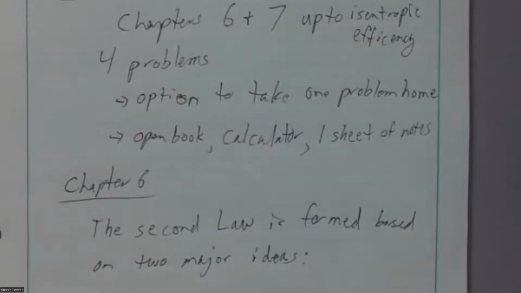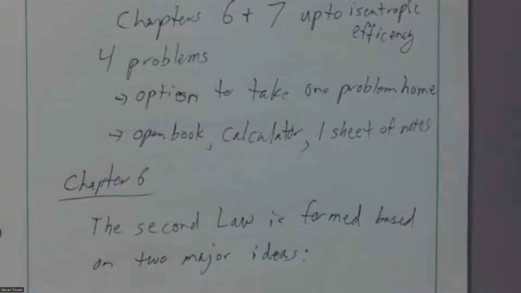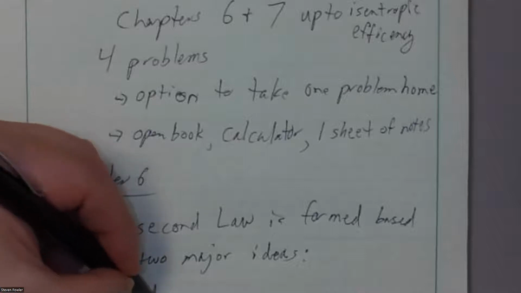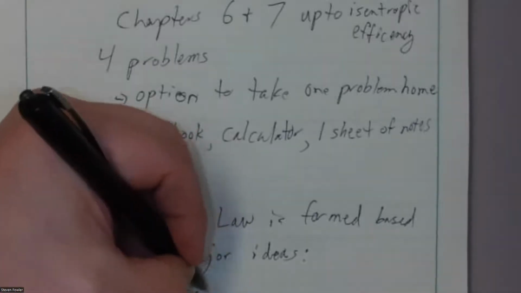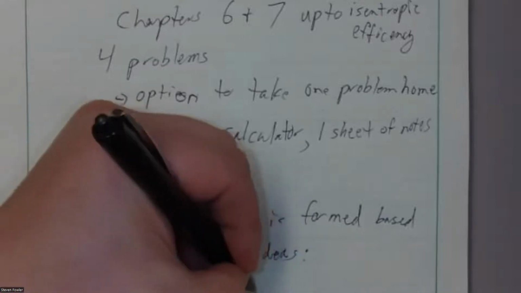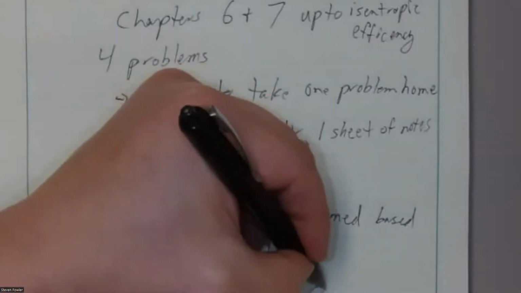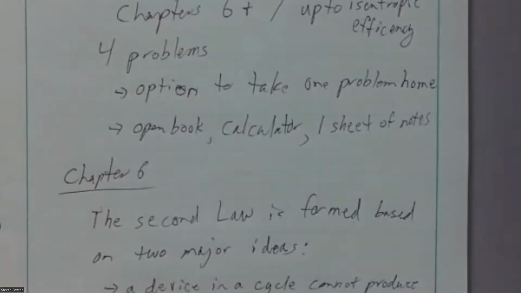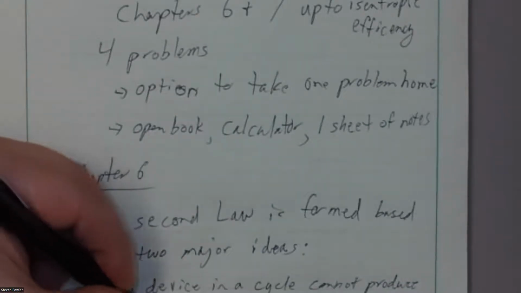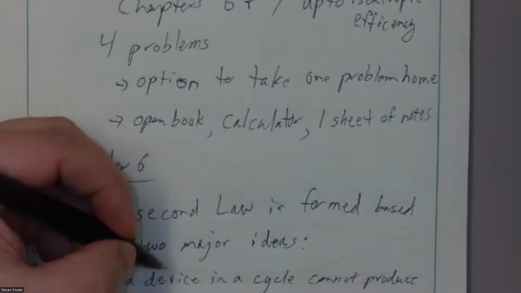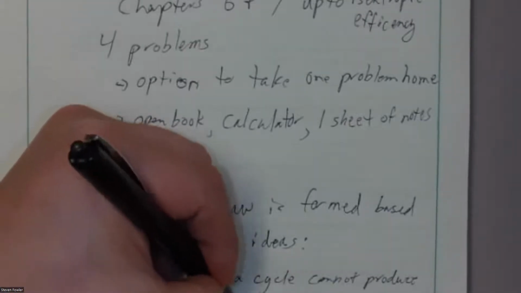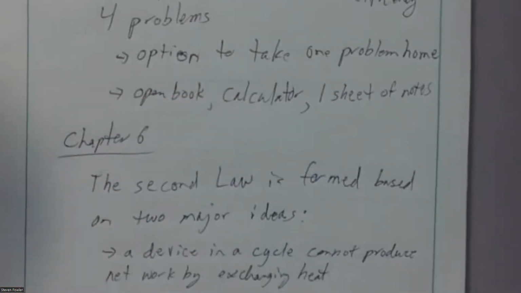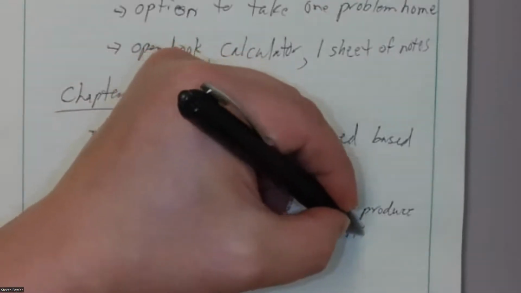We credit Clausius with one of them. We credit Kelvin and Planck simultaneously with the other one. I don't remember which is which, and these are not verbatim from the text, but roughly they say something like this. One statement is that a device operating in a cycle cannot produce net work by exchanging heat with a single body.